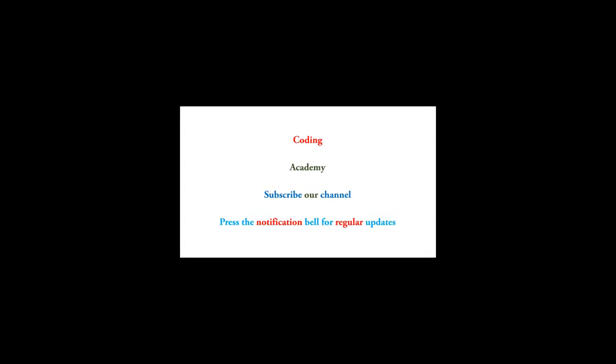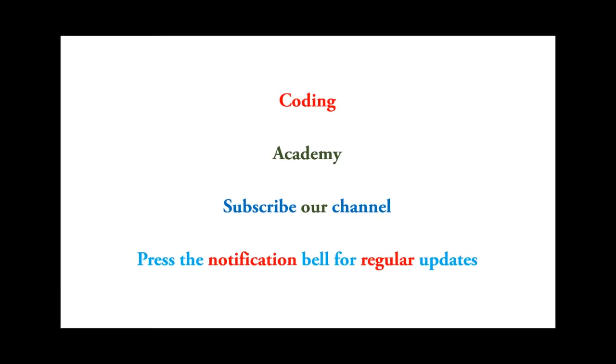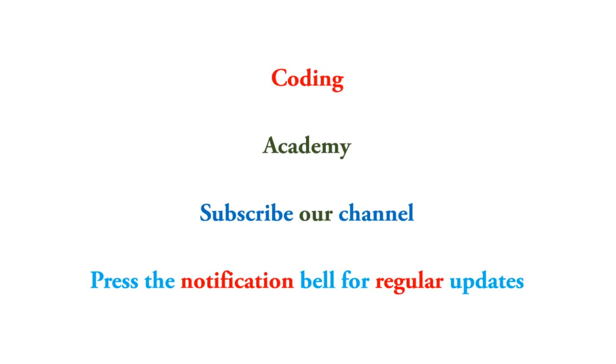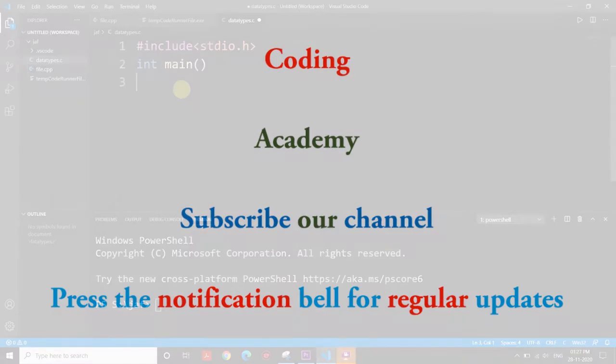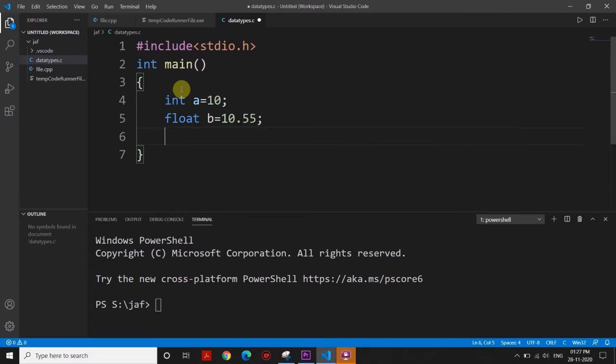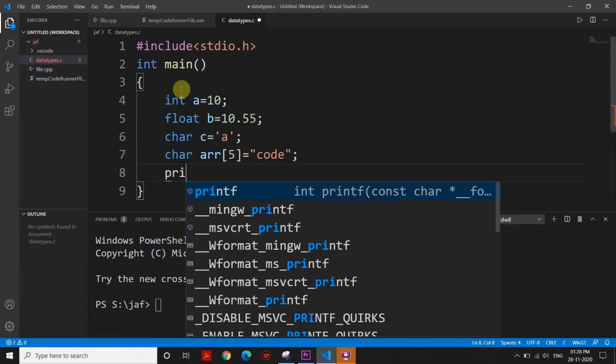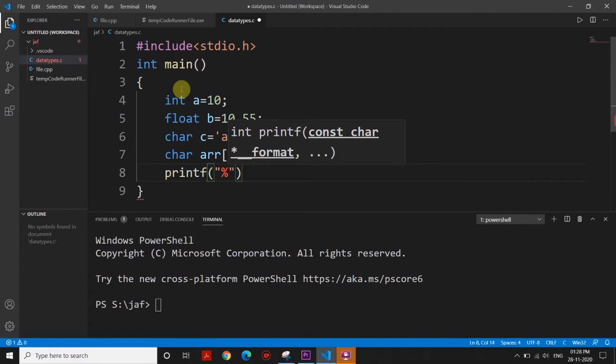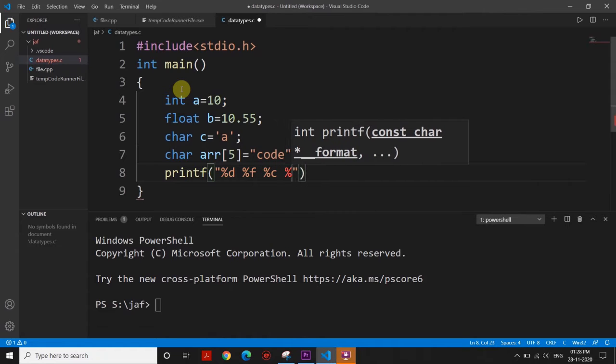We may even be using words in our programs. These are all words, not characters. So we may be using different types of operations or data types in our program, depending on what the customer or the user requires. So data type is an important concept that you have to learn before you write a program.